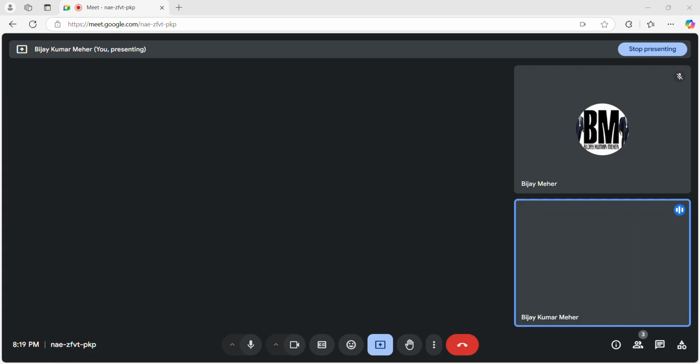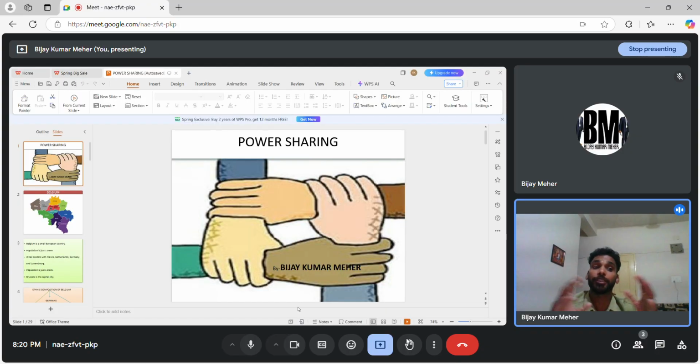In the next class, we'll discuss power sharing: two reasons, prudential and moral reason, and forms of power sharing. Power sharing among organs of government, levels of government. Then we'll discuss social groups, as well as pressure groups, right? And believe me, this is a very easy chapter and very interesting as well. In the next part, we'll discuss all this.